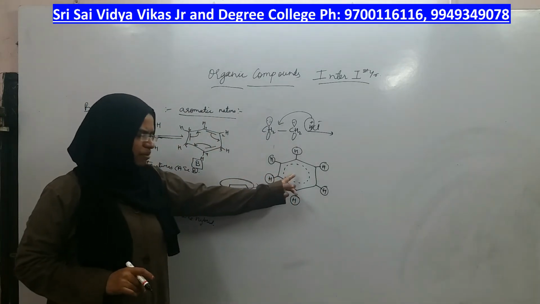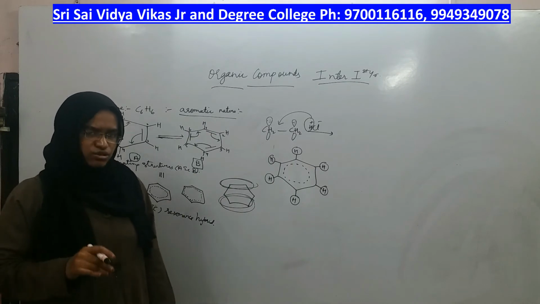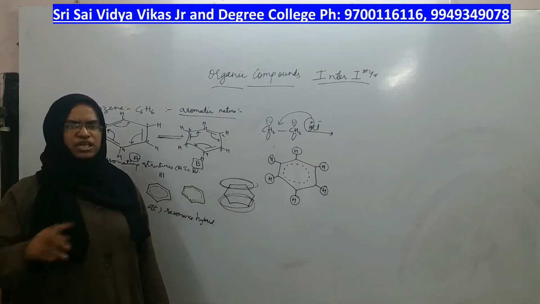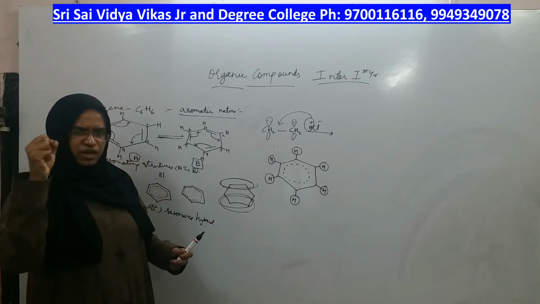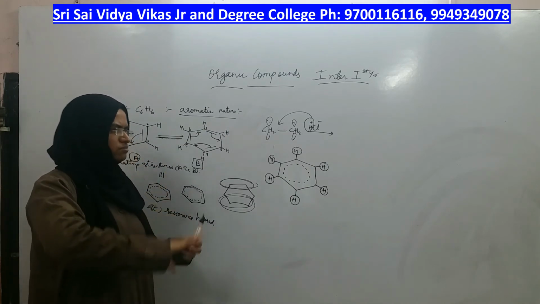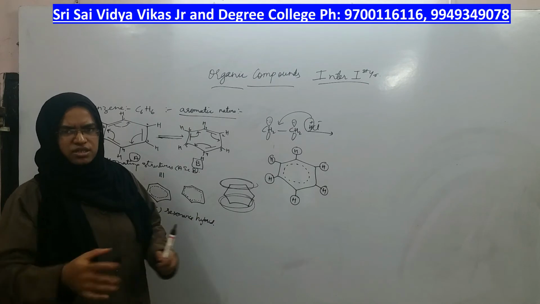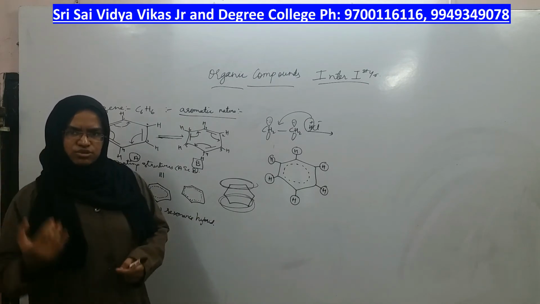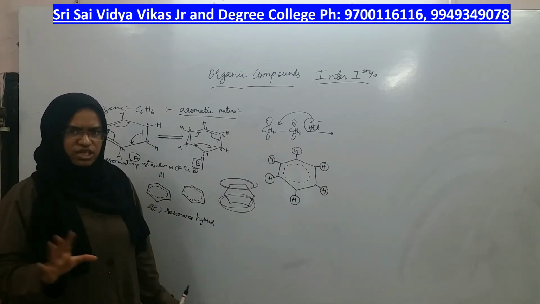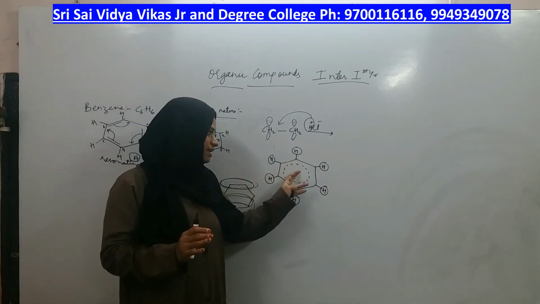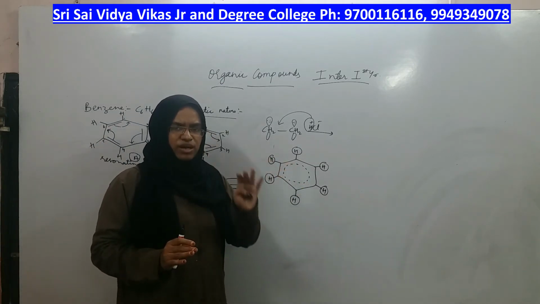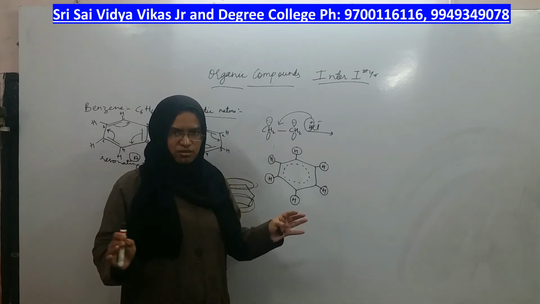Inside the ring, the pi bond or the pi electrons cannot react, because they are continuously revolving inside the ring. You cannot catch hold of them. If you try to catch hold of them, it jumps to the next carbon. If you go to the next carbon, it jumps to another carbon. They are not fixed to any one particular carbon. Therefore, you don't have to touch those pi electrons. That means aromaticity cannot be disturbed.